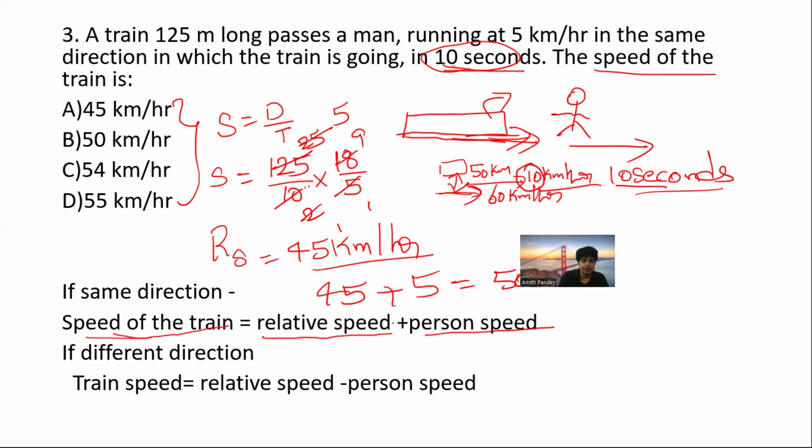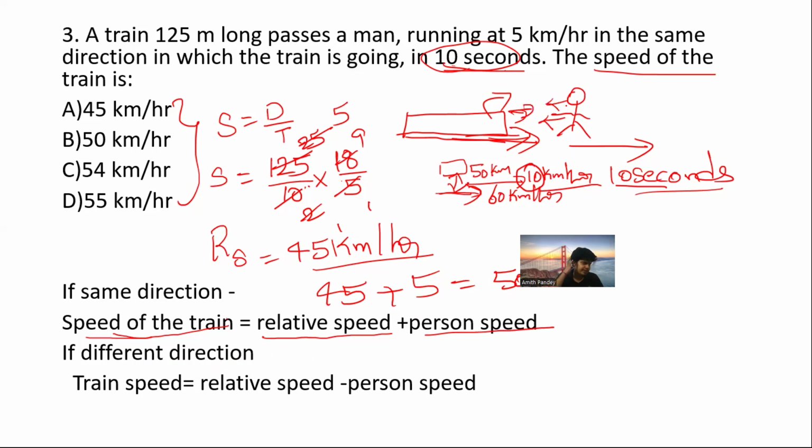Now, very important. Similar to this, the question can be if the direction is different. It means if this person is coming in the opposite direction, let's say the train is moving in this direction and the person is coming.